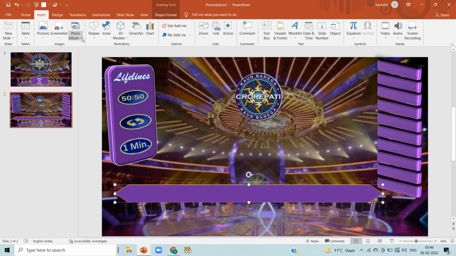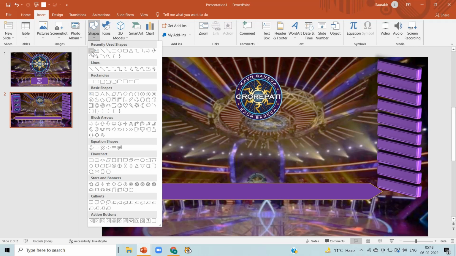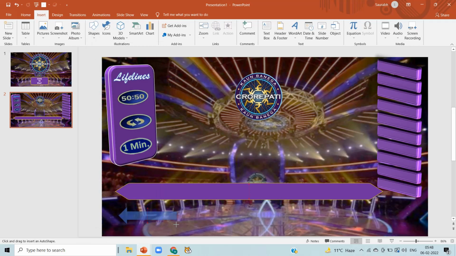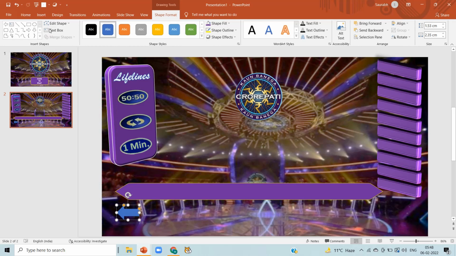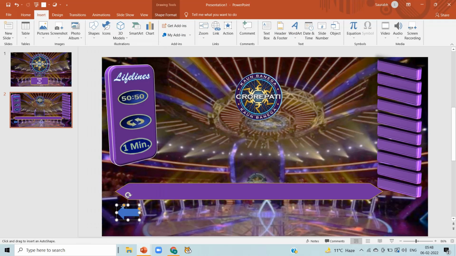Now click on insert, shape and select the left side facing arrow key. Again click on insert, shape and select rounded rectangle shape.